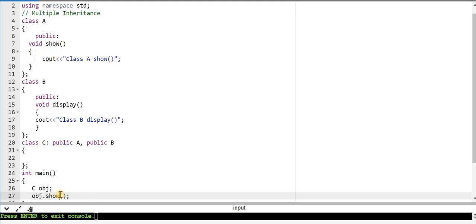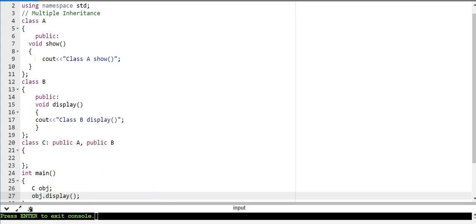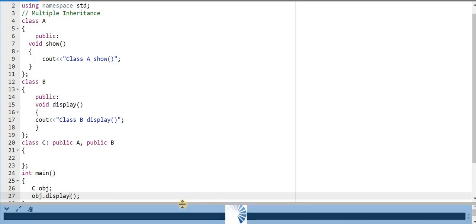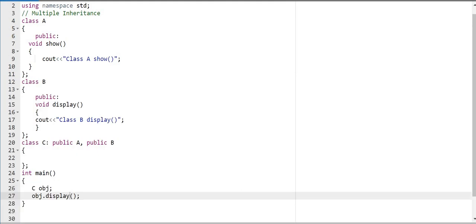Similarly, we can call the display function of class B, run the program, and we got the message class B display.